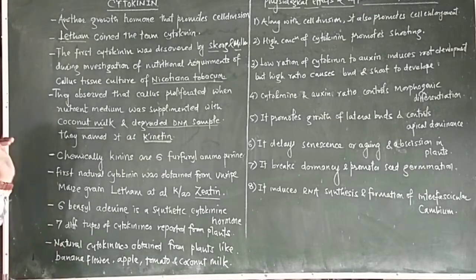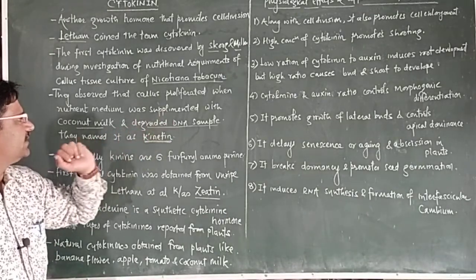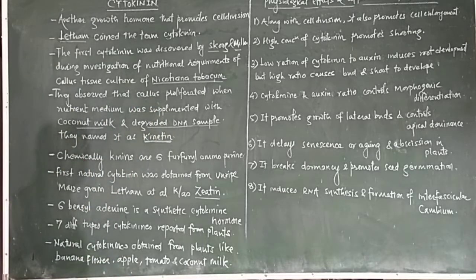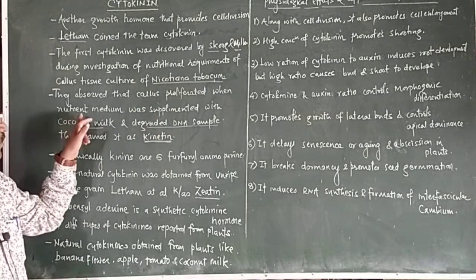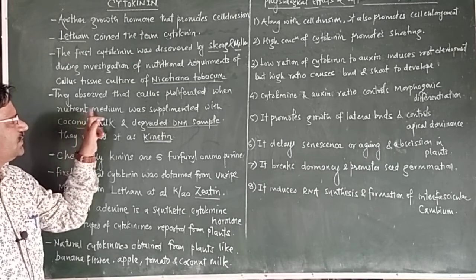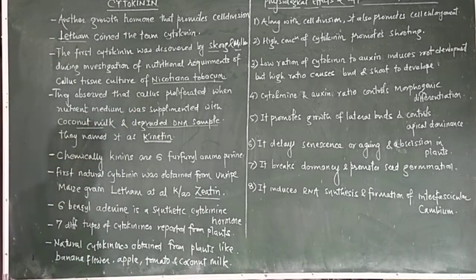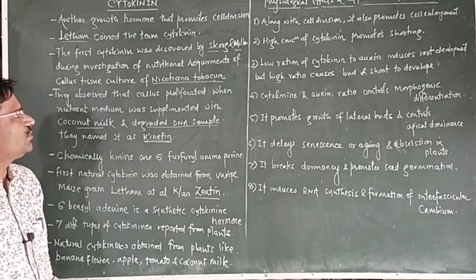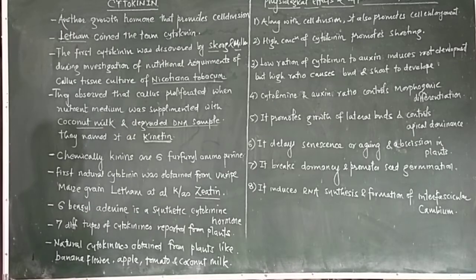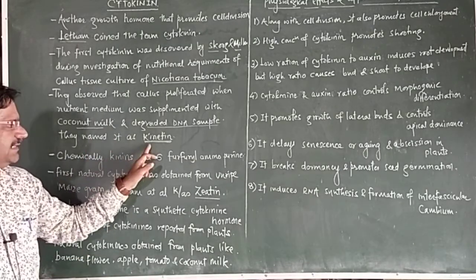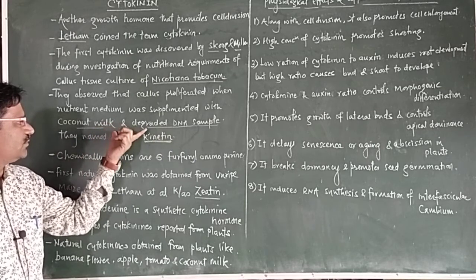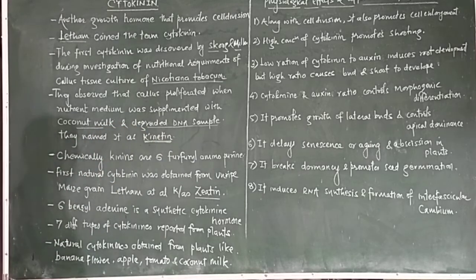This hormone is supplemented during callus proliferation. Callus proliferation means they provided the nutrient medium to the callus tissue for cell division, or we can say callus differentiation. They named it kinetin, that is the mixture of coconut milk and degraded DNA sample.